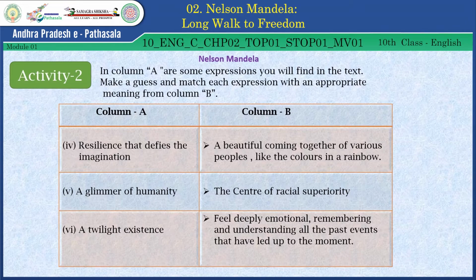In column B: a beautiful coming together of various peoples, like the colors in a rainbow; the center of racial superiority; feel deeply emotional, remembering and understanding all the past events that have led up to the moment.